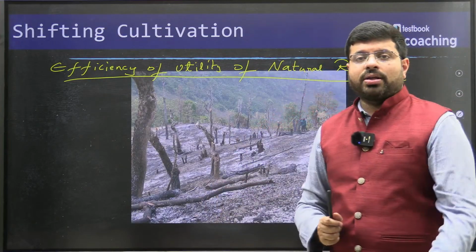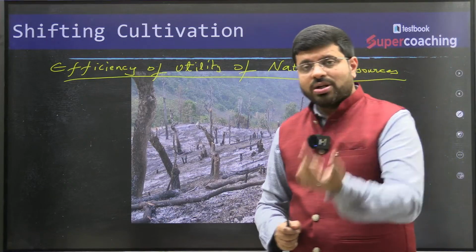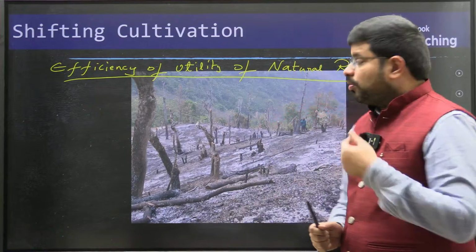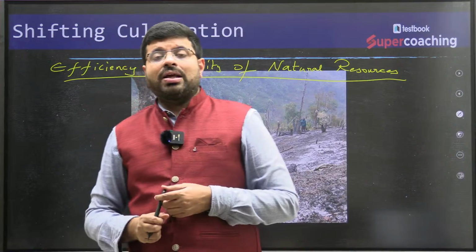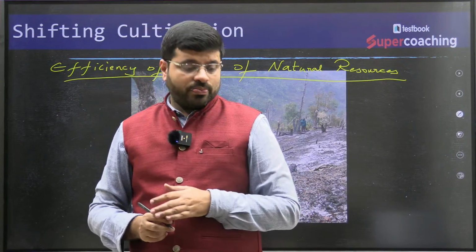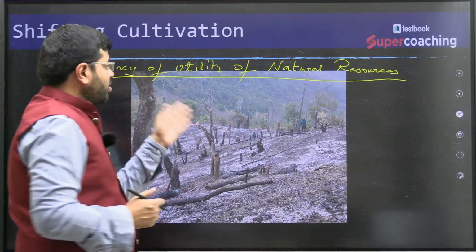Ultimately, what are you getting? You are cultivating crops for eating, right? So what is the outcome? That is the outcome, crops. We have modern methods of cultivation which do not use that much level of resources. This is one perspective which is being taught to us, right? That is, the deforestation we have to stop.